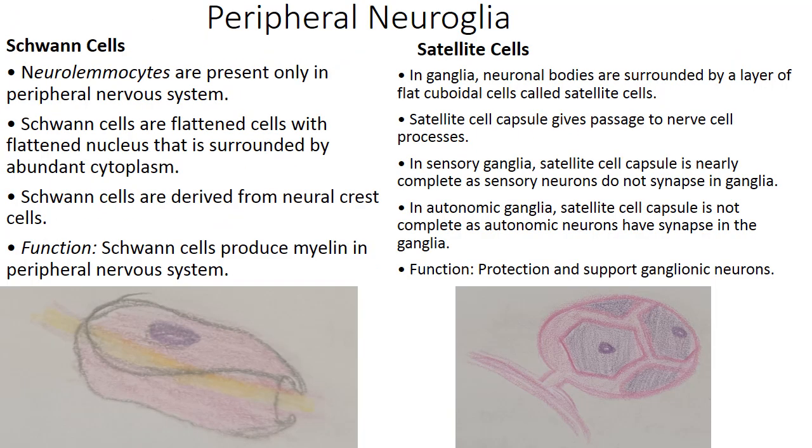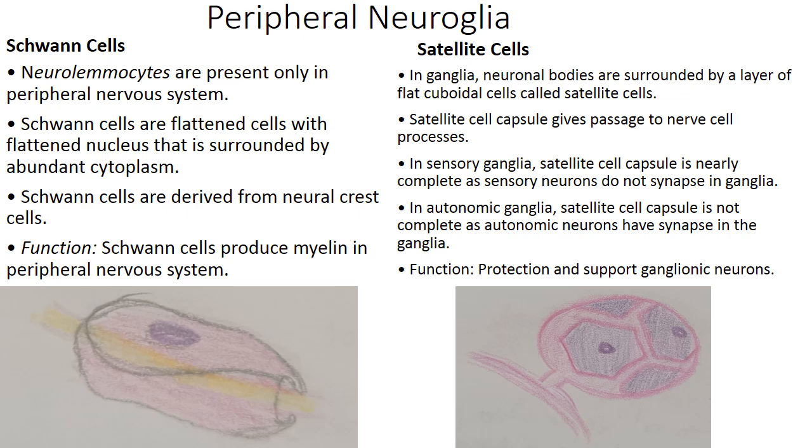Up till now we have studied the neuroglial cells of the central nervous system. Now we will see the supportive cells or neuroglial cells of the peripheral nervous system. They are of two types, Schwann cells and satellite cells. The Schwann cells are also known as neurolemmocytes. They are present only in the peripheral nervous system.